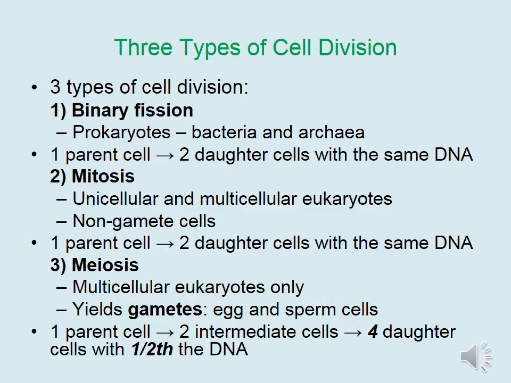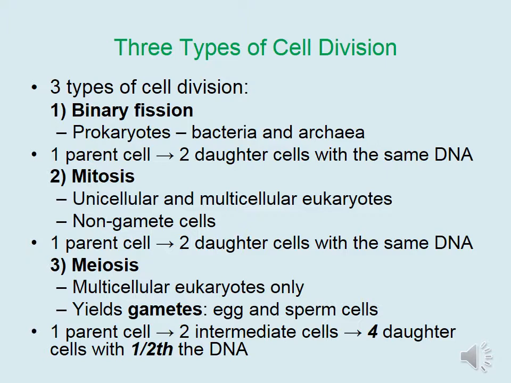Mitosis takes place in both unicellular and multicellular eukaryotes. Remember that eukaryotes contain specialized organelles or structures like a nucleus and endoplasmic reticulum. Mitosis is used to generate non-gamete cells. In this case, one parental cell also divides to yield two daughter cells that each have the same DNA.